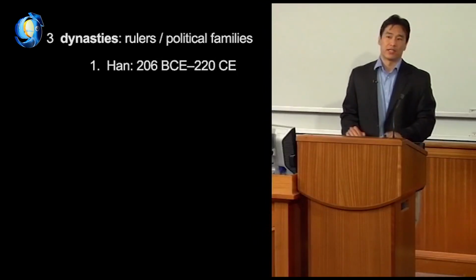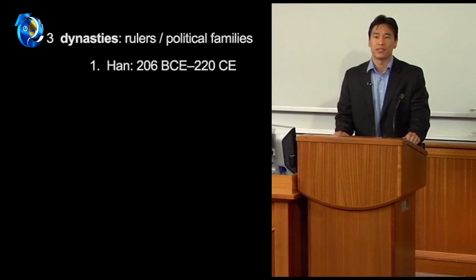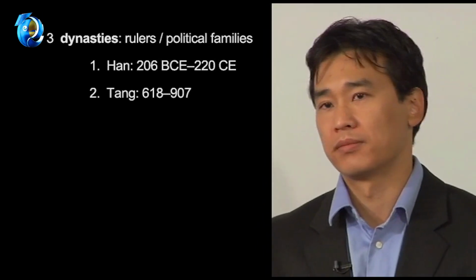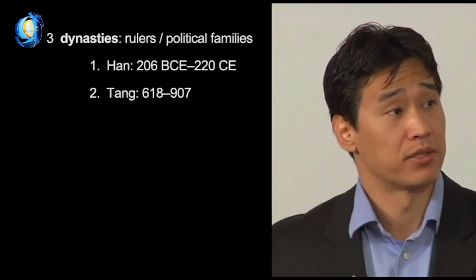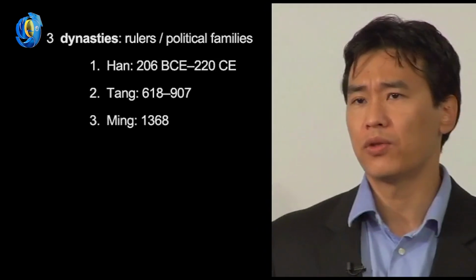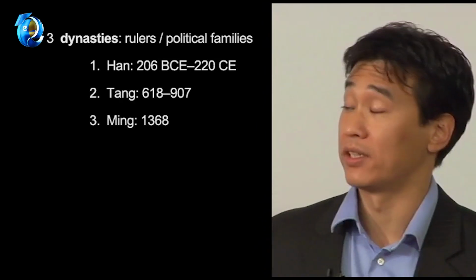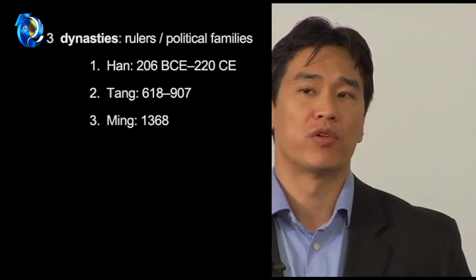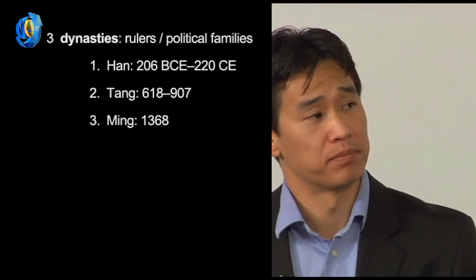Second is the Tang Dynasty, in power from 618 to 907, the peak period of the Silk Road. And third, the Ming Dynasty. In 1368, they took control, and soon thereafter, the use of the Silk Road basically ended. Now, this is just a quick overview, so I'll go into more detail about these 3 groups later.